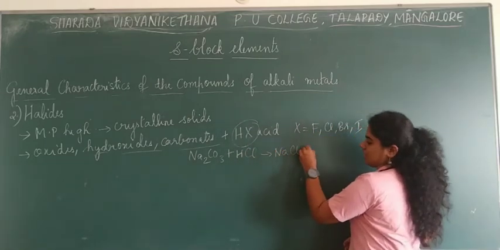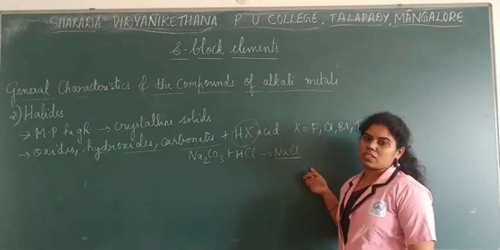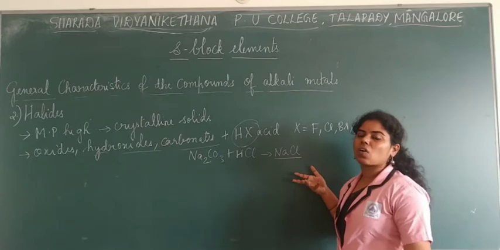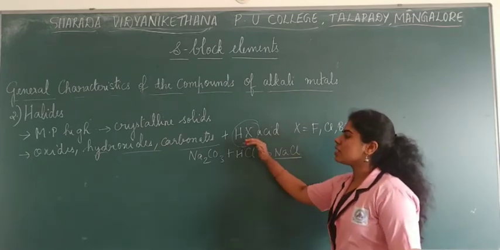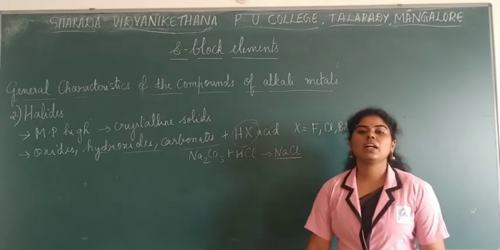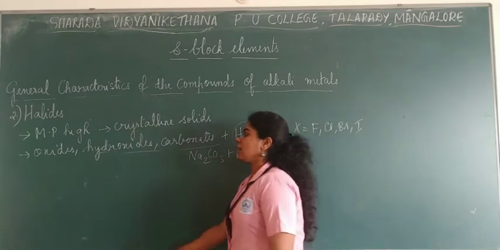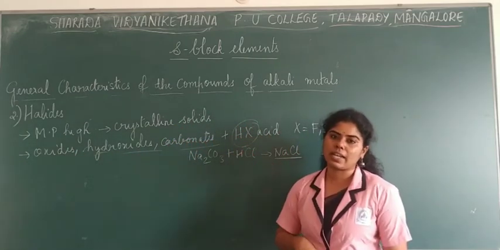You get NaCl, which is nothing but your halide, right? So they usually form salts. Simply they are called salts. So these are the halides which are formed. This is one of the preparation methods by which you can obtain alkali metal halides, that is by having oxides, hydroxides or carbonates treated with hydrohalic acid.